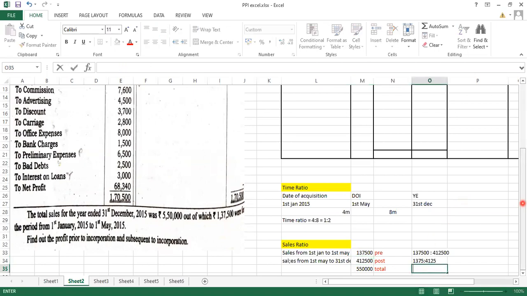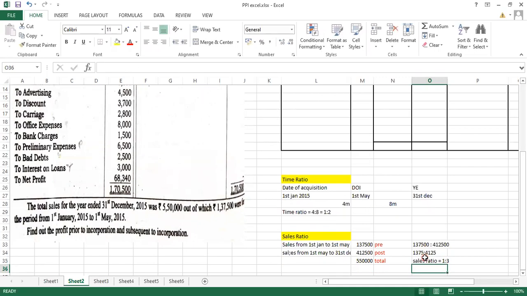So let's find out the ratio now. लिखो 1,37,500 is to 4,12,500. Reduce it up. इसको reduce करो. When you will reduce this ratio, how much you will be getting? 1:3. Correct. You will be getting 1:3. So we get a time ratio of 1:2 and we got a sales ratio of 1:3.